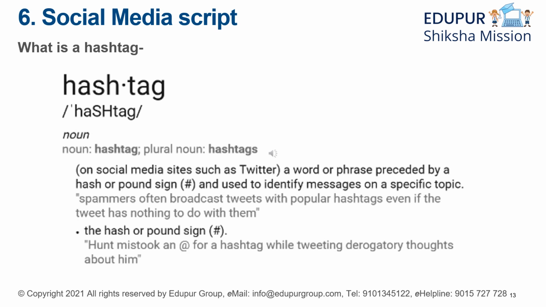Like spammers often broadcast tweets with popular hashtags even if the tweet has nothing to do with them. So which is the hash and pound sign that is given in the second bullet point? There's a hash or pound sign. So Hunt mistook an at the rate for a hashtag while tweeting derogatory thoughts about him. So this is basically what is hashtag.